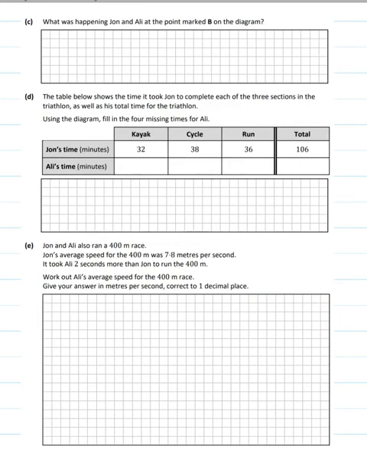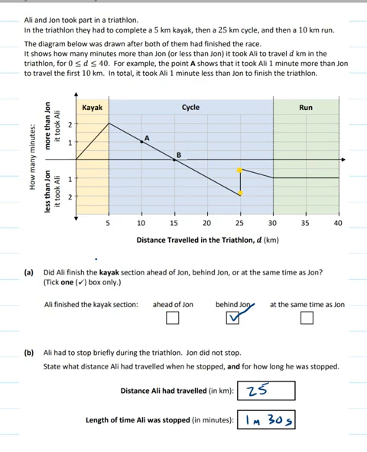In part C, what was happening to John and Ali at the point B in the diagram. So looking at the point B, that's where they are at the same point. But what is happening, you won't get full marks for this. So they're level, but what's actually happening at B is Ali is passing out John, or passing John out.